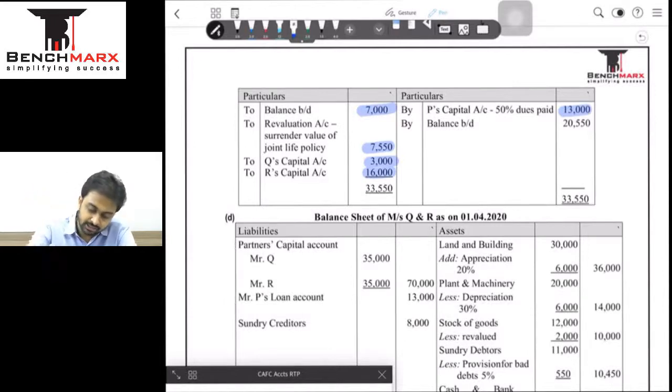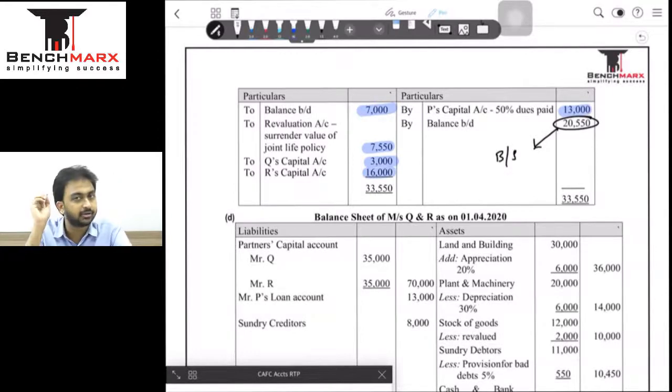Obviously, the balancing figure is going to be the closing cash, and this is going to appear in the balance sheet after retirement. Done. So our cash account is also done.